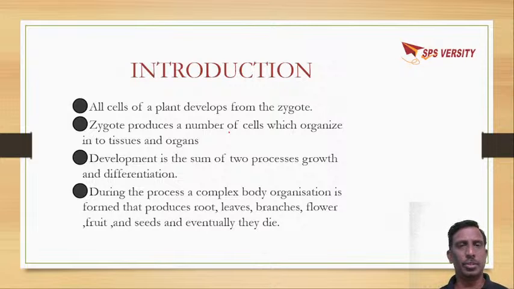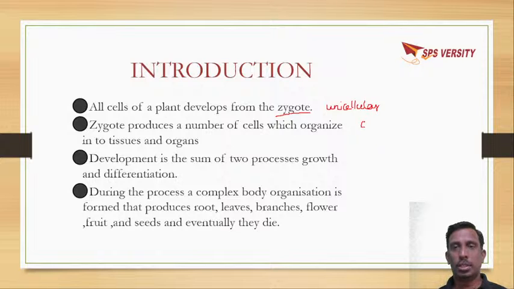the plant starts its life cycle from the zygote. The zygote is the unicellular structure which is formed by fusion of male and female gametes. The zygote, on cell division, will form into an embryo.